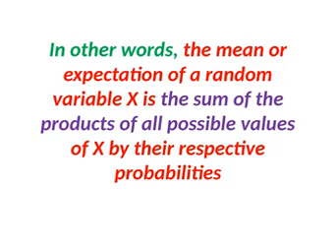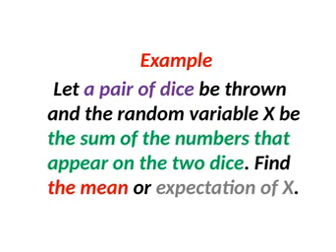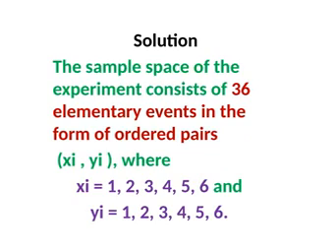Let's see an example to understand more. Let a pair of dice be thrown and the random variable X be the sum of the numbers that appear on the two dice. Find the mean or expectation of X. So two dice are thrown, and we have to see the sum of the numbers. Here the sample space has 36 elementary events.